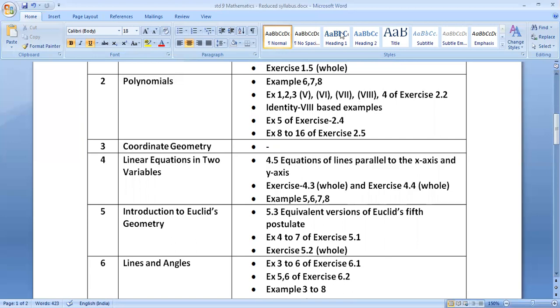In the next portion, we will discuss other chapters 6 to 10, that is in part 2. So I hope in chapters 1 to 5 of standard 9 mathematics, the topics which are included and which are excluded, I have discussed. Today is a Sunday as well as Dashera, so enjoy your day. In part 2, we'll discuss from chapter number 6 to chapter number 10.